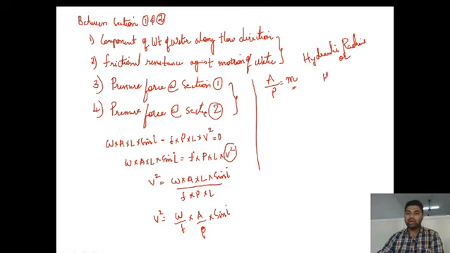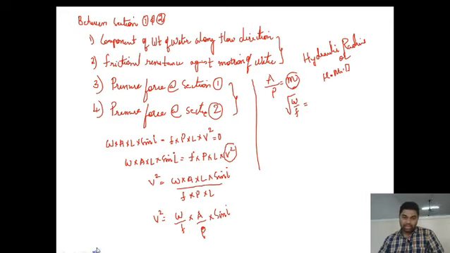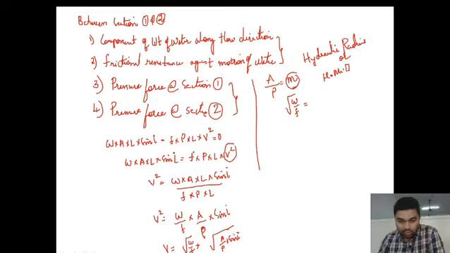Or hydraulic mean depth, which is denoted with small m, and the value under root W by F. How will we get under root W by F? Look at this: if you send the square to the other side, what does it become? V is equal to under root W by F into under root area by perimeter into sin I. Let this equation be equation 3.